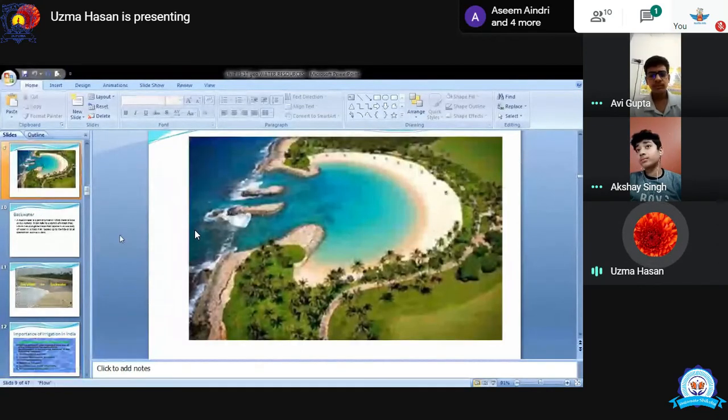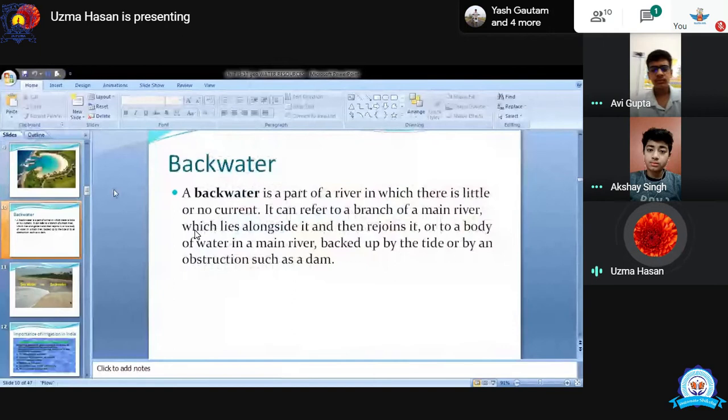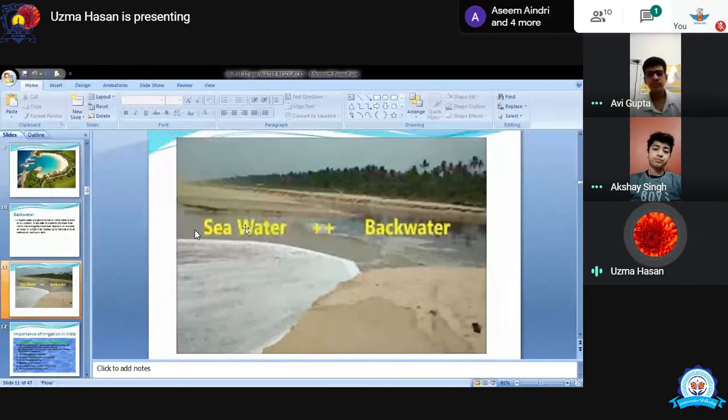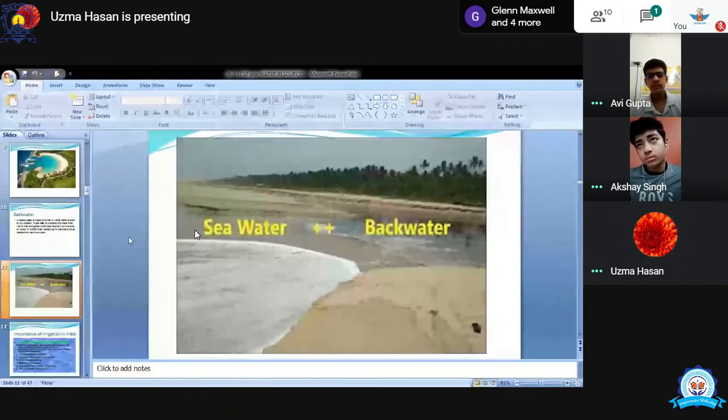You can see the mouse on your screen. Where my mouse is moving, this portion is the lagoon, and this is the sea or ocean. Okay, backwater. Backwater is also a type of water body which is near to the sea or a pond and gets separated. The sea water may be river water also. सी वाटर ऑल्सो, और उससे एक छोटा सा अगर पार्ट आ जाता है दैट इज बैक वाटर.